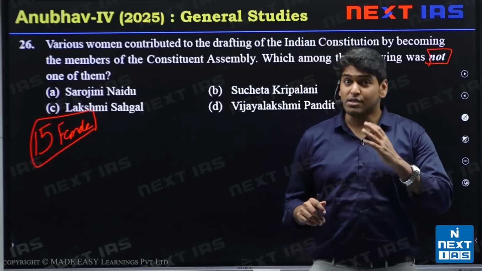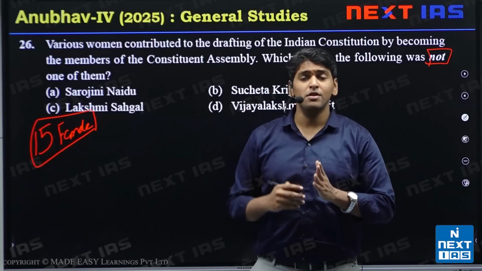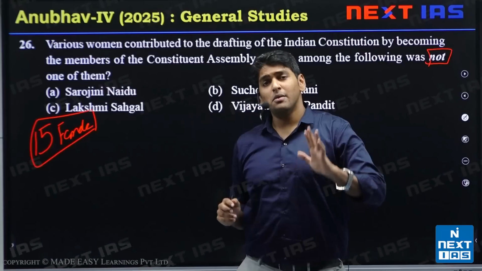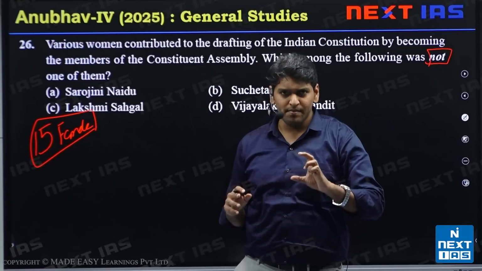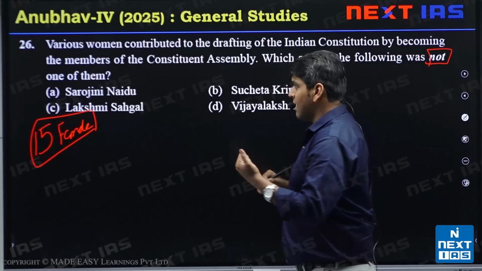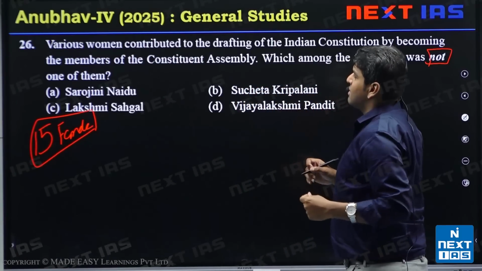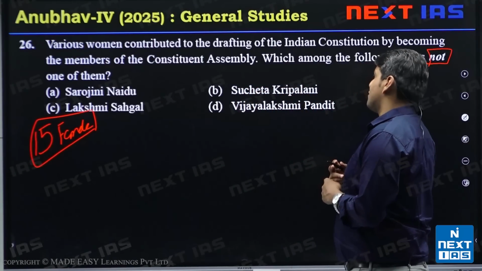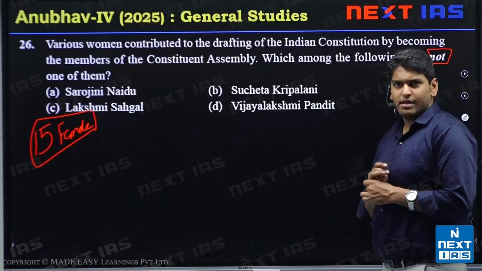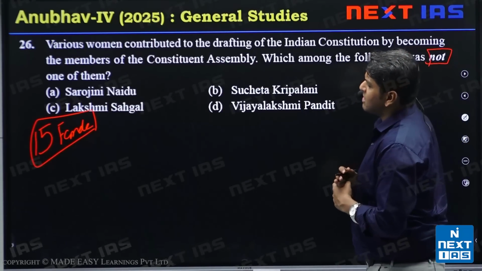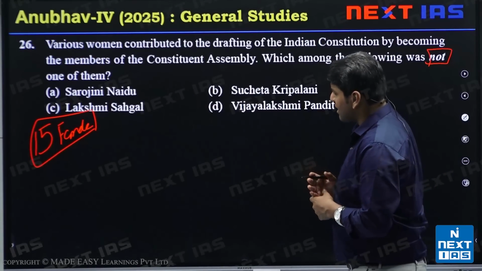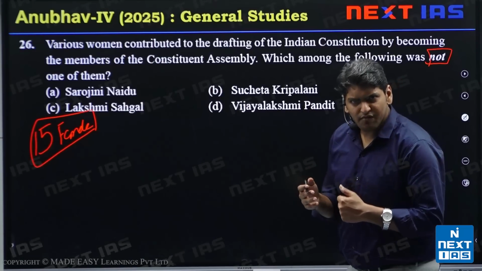I would suggest you go through their names. You don't have to memorize all of them, but write them down on a piece of paper, and you should know the names. It will help you eliminate some options. Like here we see Sarojini Naidu, Sucheta Kriplani, Lakshmi Sehgal, and Vijay Lakshmi Pandit. All are very distinguished female political personalities of that time.